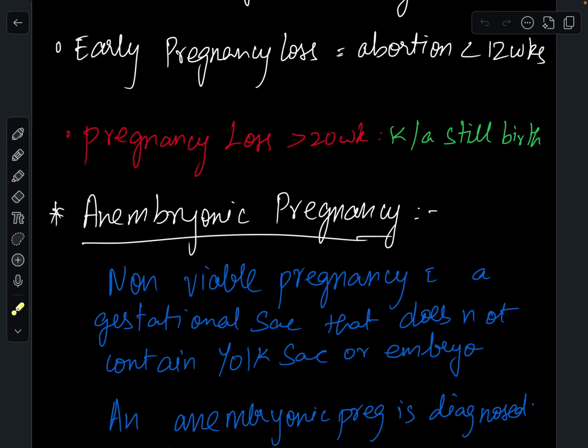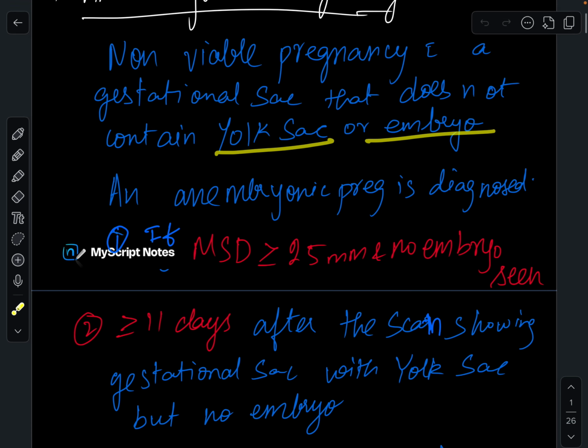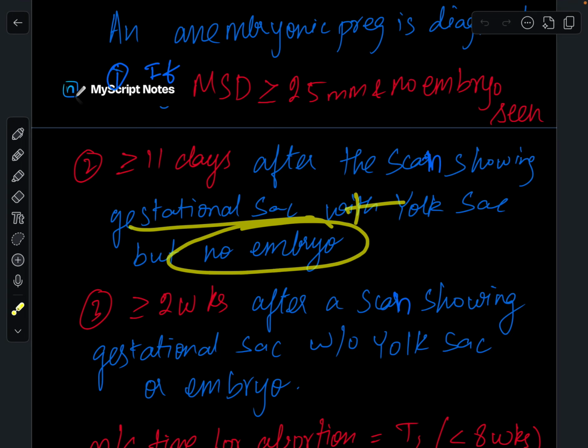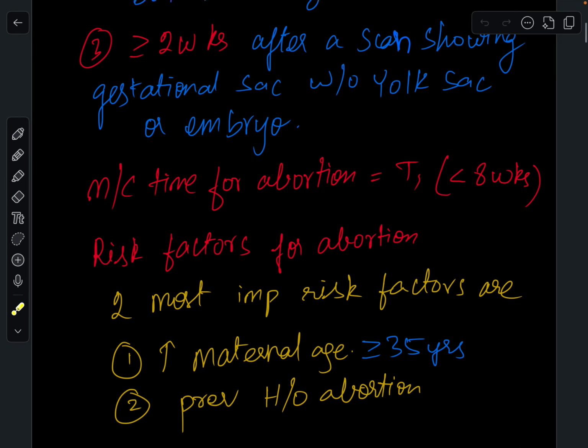What is anembryonic pregnancy? It is a non-viable pregnancy with a gestational sac that does not contain a yolk sac or embryo. An anembryonic pregnancy is diagnosed if the mean sac diameter is greater than or equal to 25 millimeters and no embryo is seen, or greater than or equal to 11 days after a scan showing a gestational sac with yolk sac but no embryo, or greater than or equal to 2 weeks after a scan showing a gestational sac without yolk sac or embryo. The most common time for abortion is T1, that is less than 8 weeks.